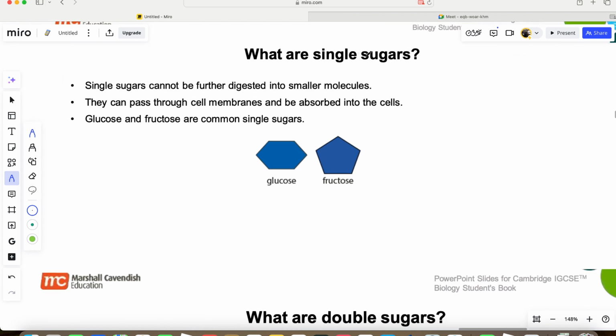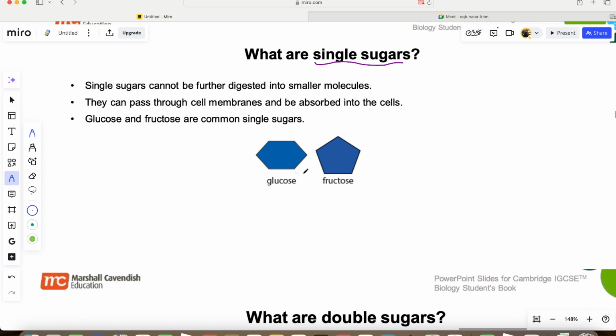Now we start with the simple sugar, the single sugar, right? Sugars are divided into single ones and double ones, right? So we start with the single ones. Single ones are glucose and fructose. Now the glucose has what? A hexagonal shape, 6-sided. A 6-sided polygon, that's a glucose. A fructose is a pentagon, a 5. 1, 2, 3, 4, 5. 5-sided shape is a fructose.